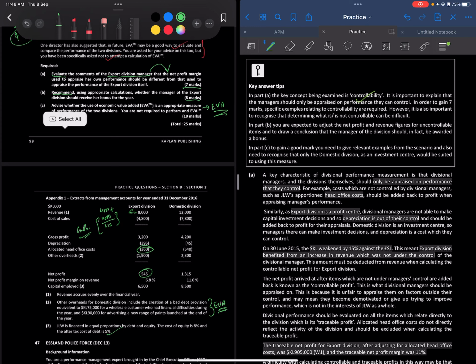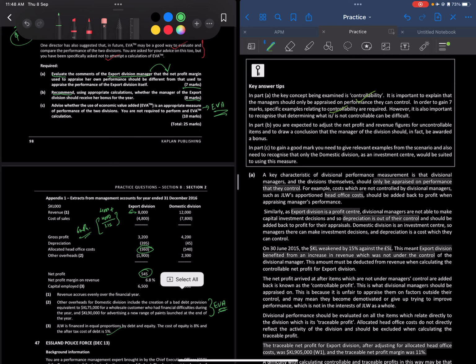So it's important to explain whether the managers should be appraised on the performance they control. In order to gain 7 marks, specific examples relating to controllability are required. However, it is important to recognize that determining what is and is not controllable can be difficult, right?